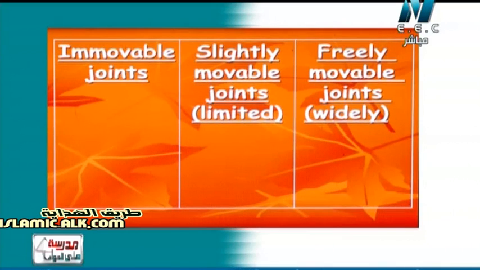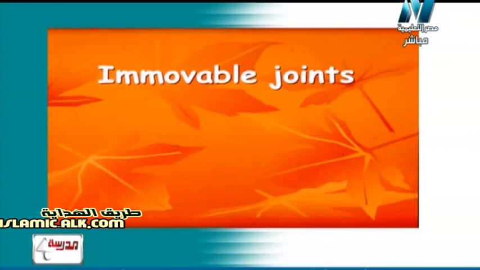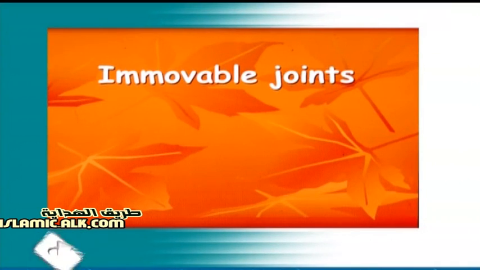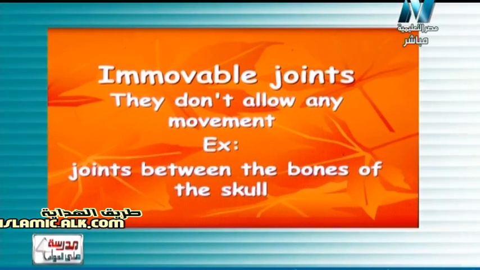Again, I have three types of joints, which are immovable joint, مفصل غير متحرك, slightly movable joint or limited movable joint, مفصل محدود الحركة, freely movable joint or widely movable joint, مفصل واسع الحركة. What's different between them? Let's start with the first one, which is the immovable joint. What's meant by that? They don't allow any movement. هو مفصل ما بيسمحش بأي حركة.